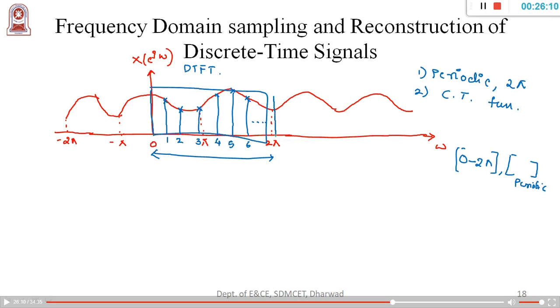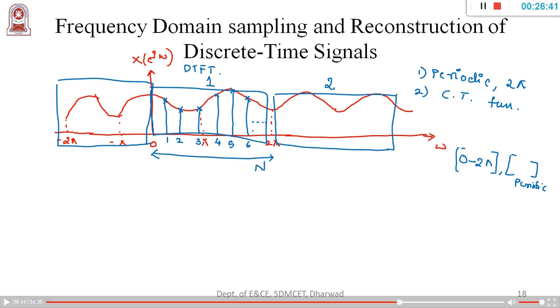Even the next one, from this 2 pi to the next 2 pi, is also periodic in nature. If you go back, from 0 to minus 2 pi, it is also periodic in nature, right? So now this is the first sample. Here the terminology I should make clear is that each cycle is sampled from sample 0, sample 1, 2, 3, 4, so on up to the last sample n.